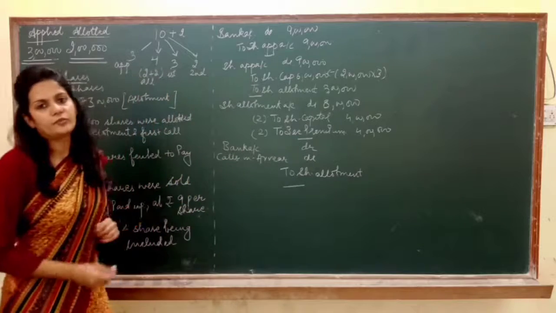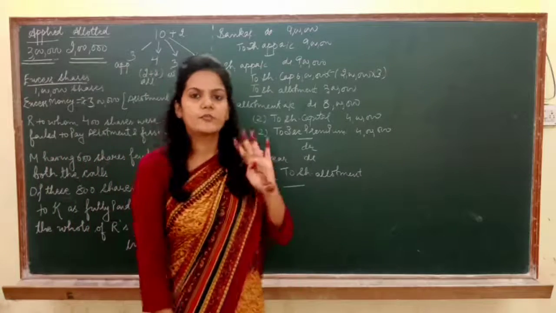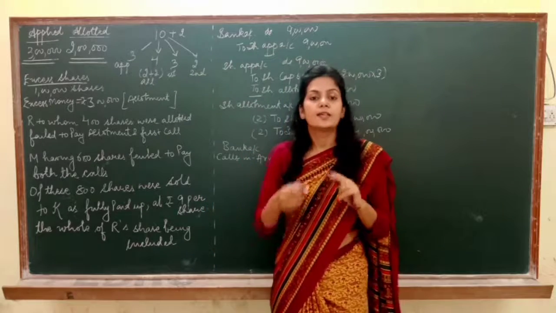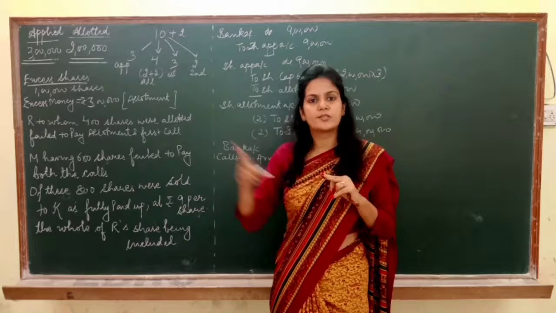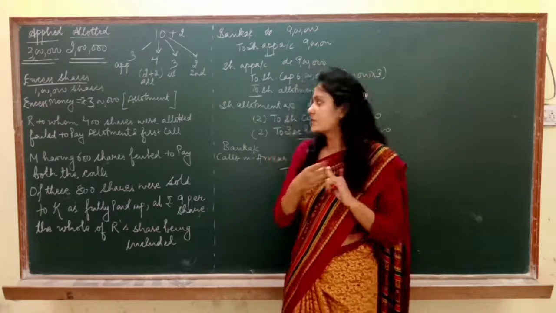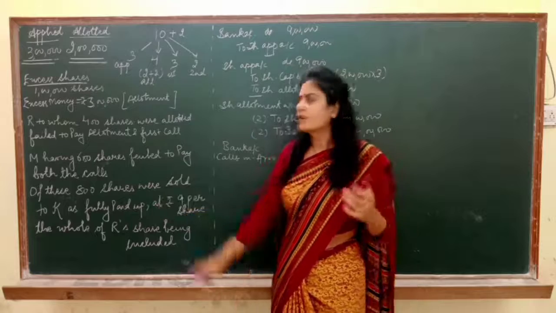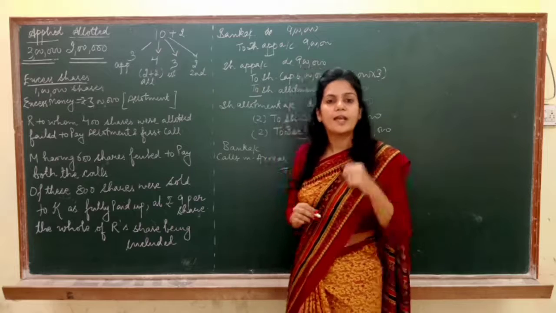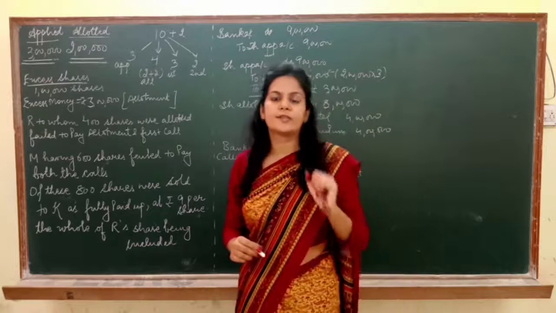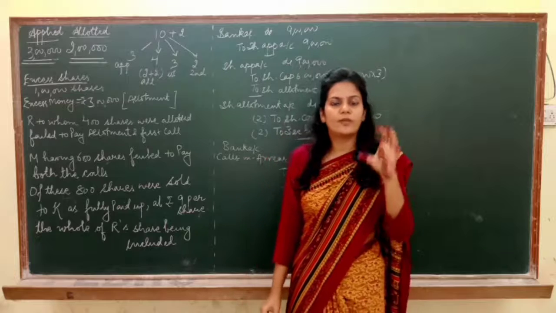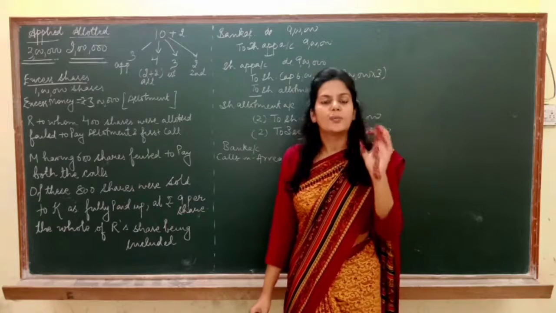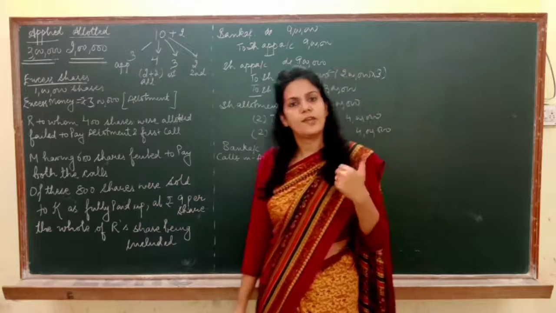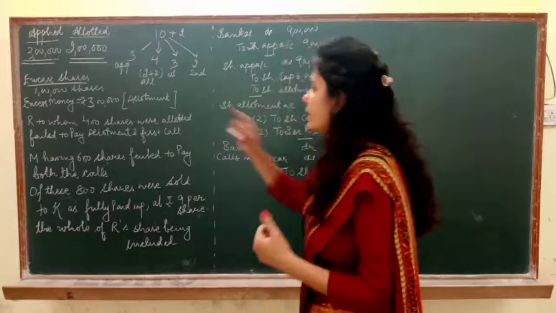Now here only we have to use that concept. I told you that there are 4 identities. First of all, there should be oversubscription in the question, which is there. Then there should be pro rata allotment in the question, which is there. Then excess money should be adjusted on allotment or on any other installment. So here excess money is adjusted on allotment, and one of the shareholders has not paid allotment itself. Means the installment where we have adjusted the excess money, a person has not paid the same installment itself. So there we have to use the concept of applied and allotted shares. So now read the question.